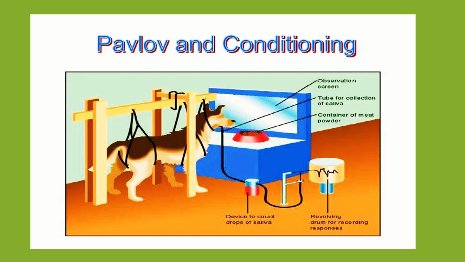So he paired the stimulus, the bell, with another stimulus, food. After a few repetitions, the dogs salivated when they heard the sound of the bell. Earlier, the dog salivated when it saw the food, but when it was paired with the sound of the bell, even hearing the bell sound, the dog salivated. It means that the dog had become conditioned with the bell. So that is classical conditioning of Ivan Pavlov.